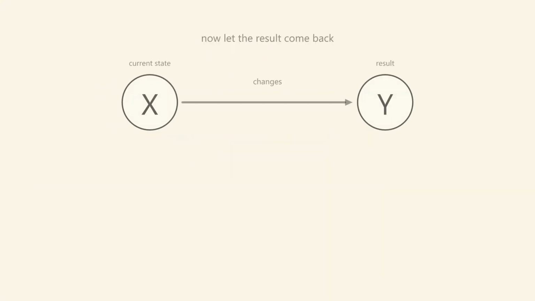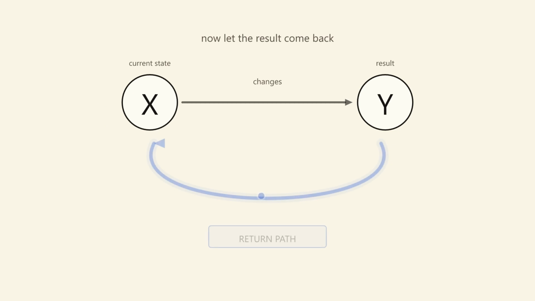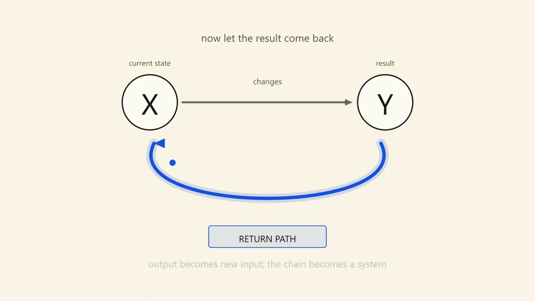Feedback begins when Y comes back. X changes Y, then Y changes X. Output becomes new input. The return path is not decoration. It is the mechanism that changes the whole behavior. Once the line bends back, the drawing stops being a chain and becomes a system. The later state becomes information, pressure, and the next reason the system moves. That returning consequence is what a straight line cannot carry.